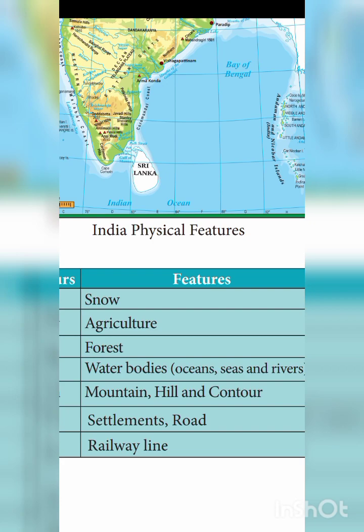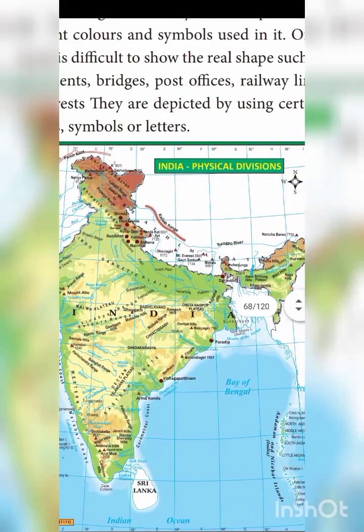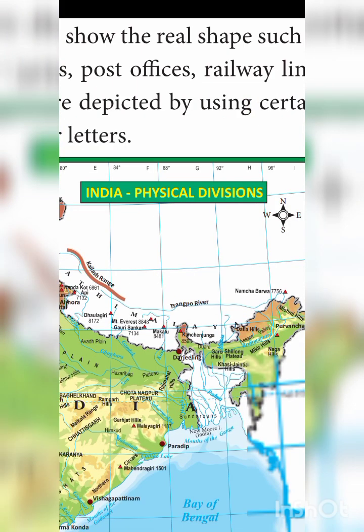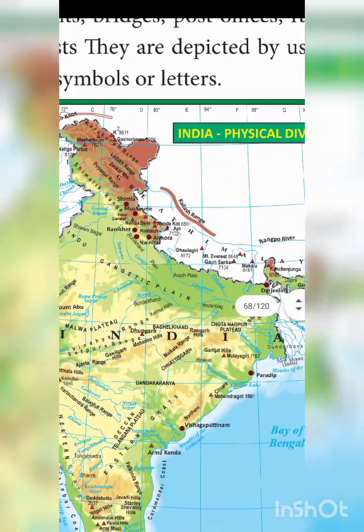Here, physical features, what is it? Mountains, plains and plateaus, and all you can see in this map. This is the title. Here also you have India physical division: mountains, plains, plateaus and all you can see here. This is the title of a map. Okay, it is a wall map, which means this is the title of a map.